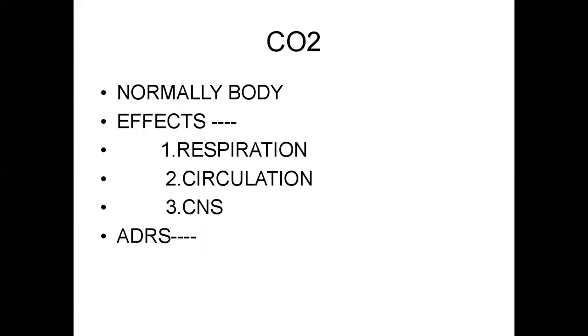Circulation. In circulation, carbon dioxide causes smooth muscle relaxation, in vascular compartments as well as in cardiac muscle. Vascular smooth muscle relaxation causes vasodilatation.